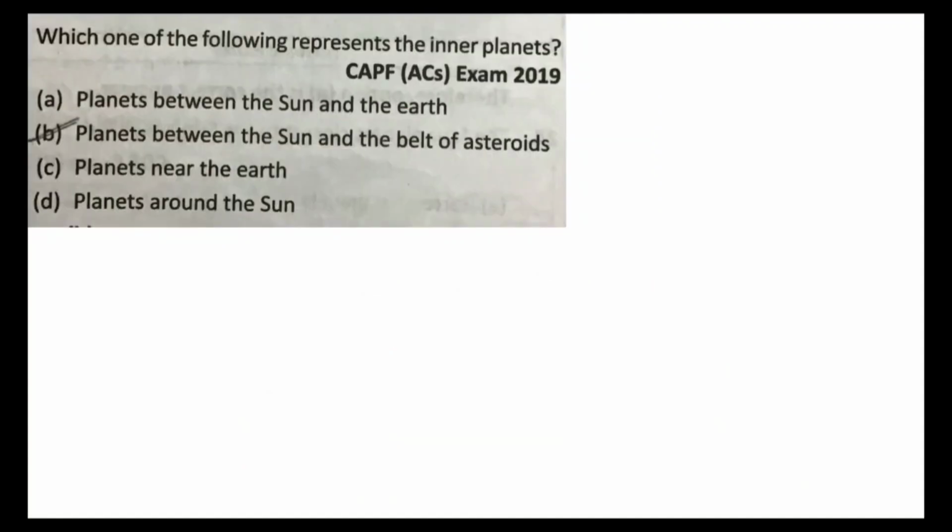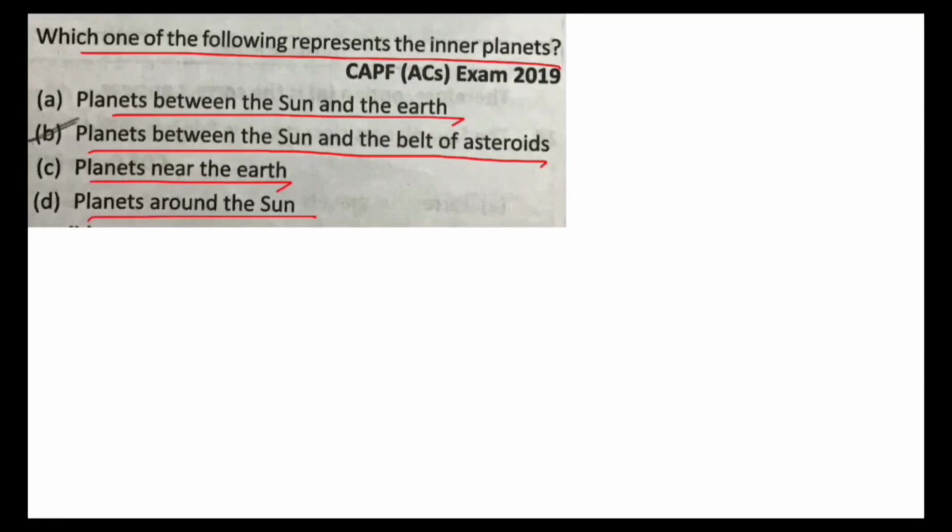Next, which one of the following represents inner planets? Planets between Sun and Earth, planets between Sun and the belt of asteroids, planets near the Earth, planets around the Sun. So B, planets between Sun and the belt of asteroids is correct. B is your answer. Next, if the equatorial plane of Earth is not inclined to its orbit, then duration of year would be longer, summer would be warmer, there would be no change of season, winter would be longer. C, there would be no change of season.